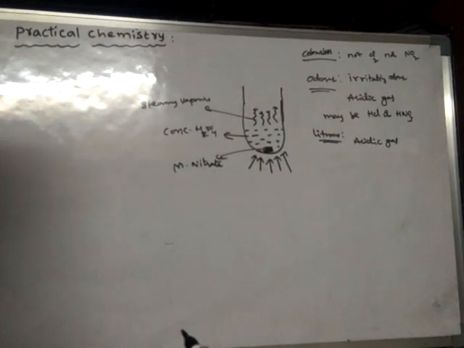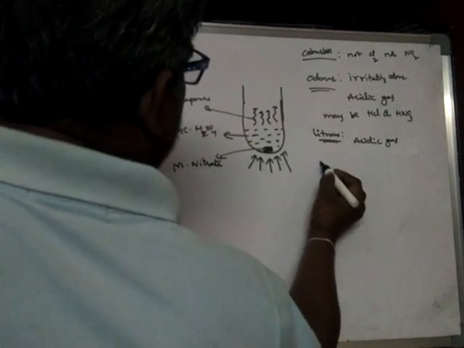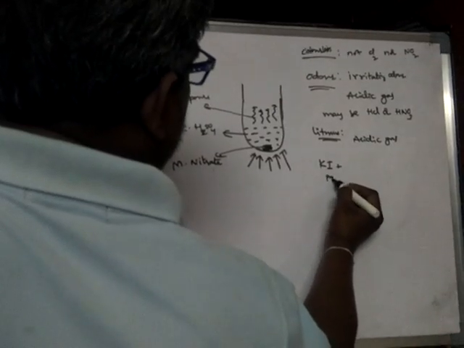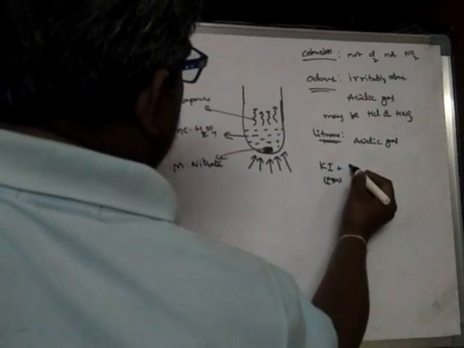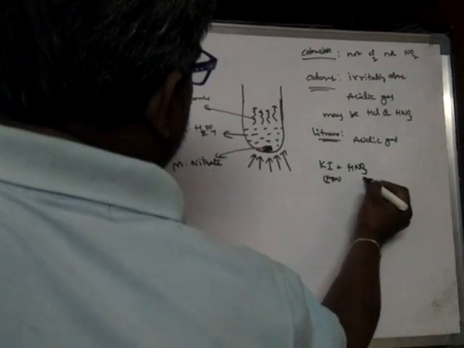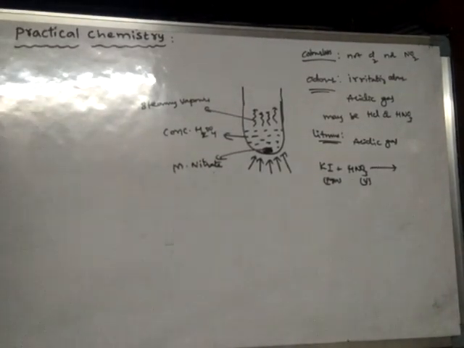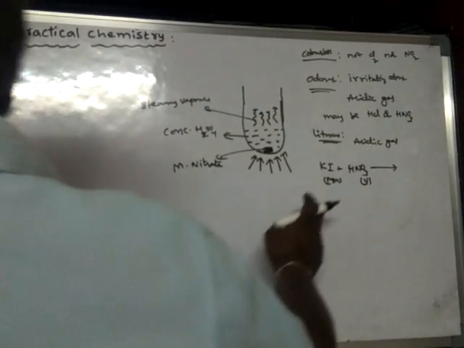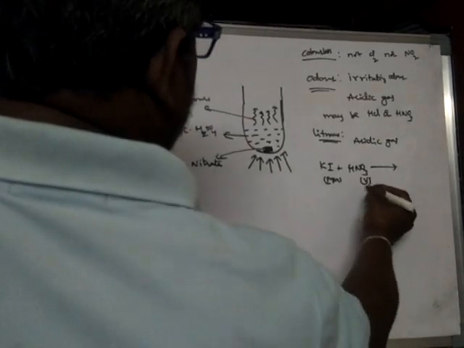Okay, and finally it turns potassium iodide paper brown. So when potassium iodide paper comes into contact with HNO3 vapors, what happens?